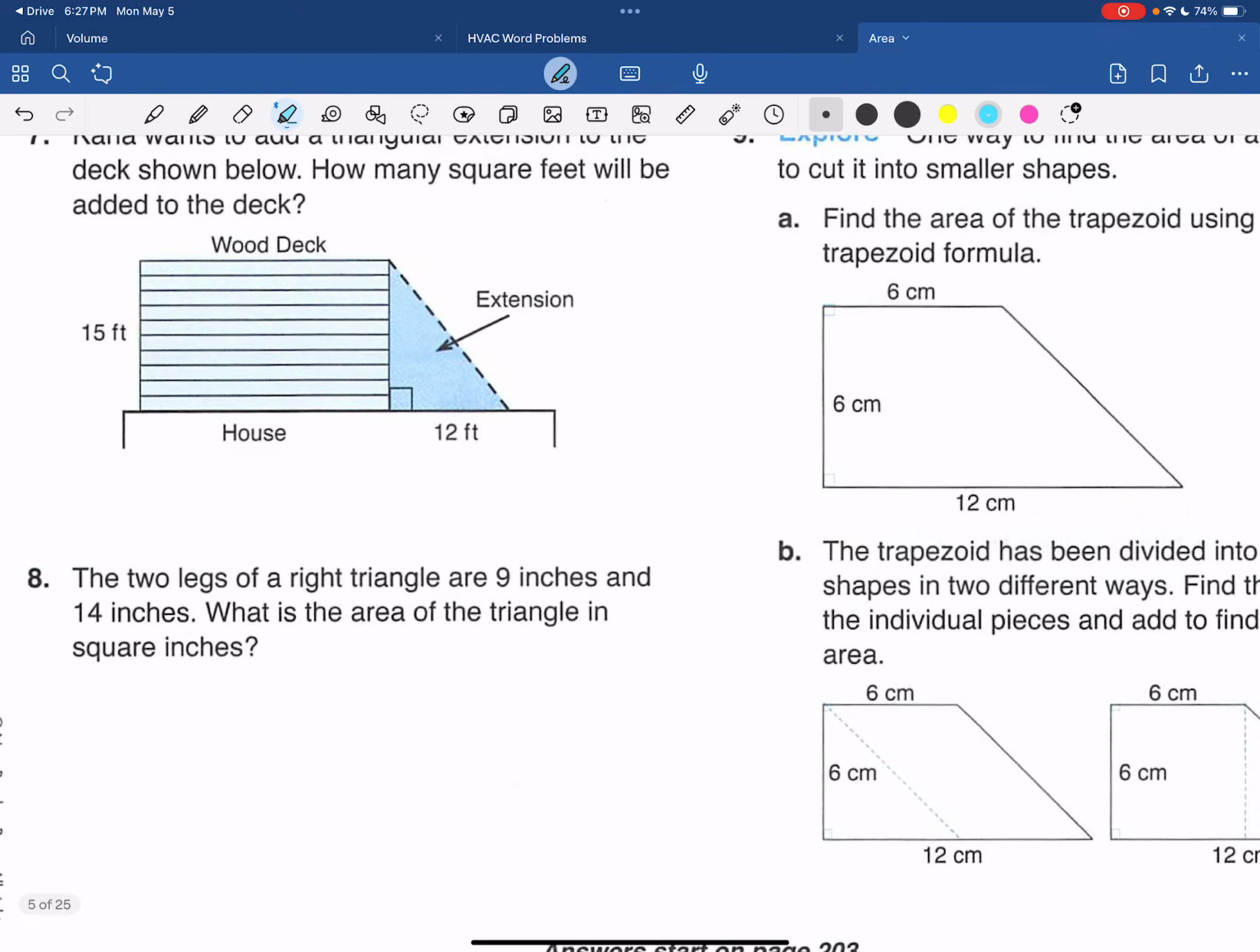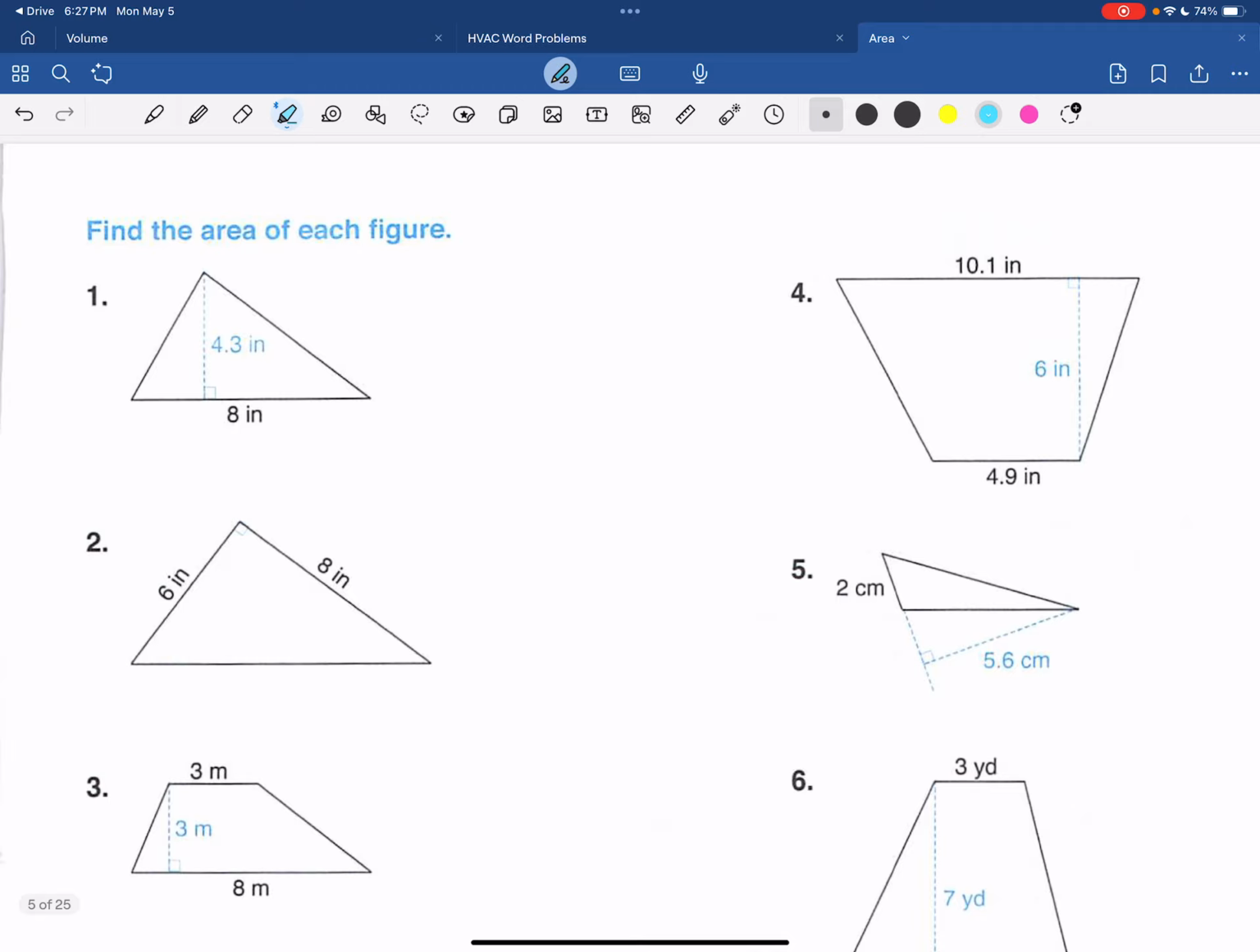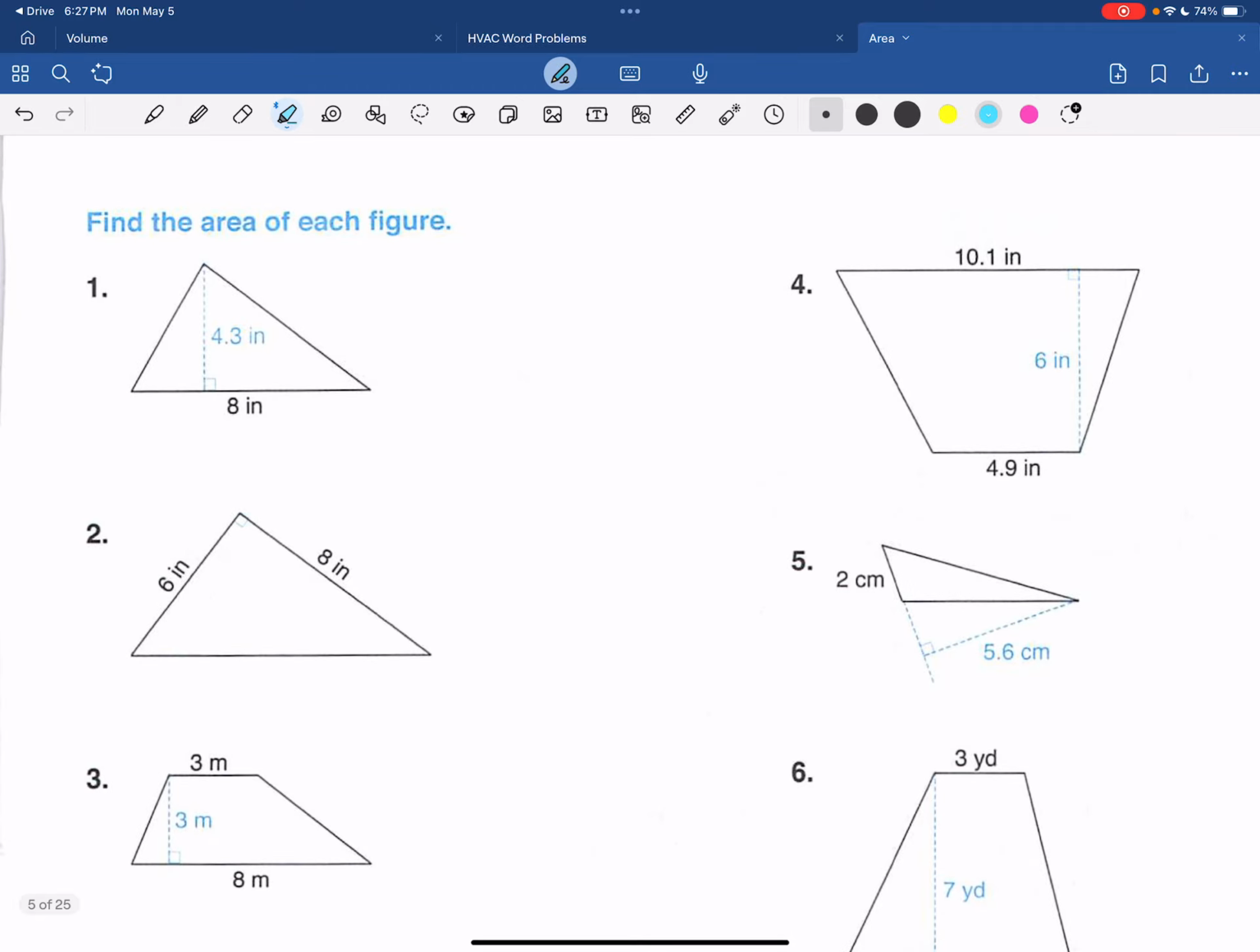I am on page 75, and I do have a calculator. So you are welcome to use a calculator unless your instructor says no. But let's take a look at this first problem.